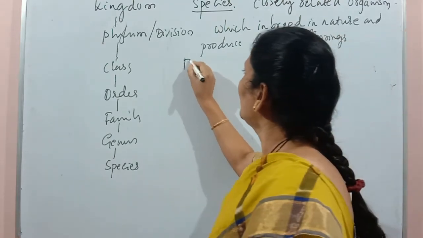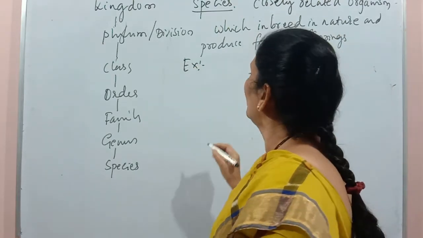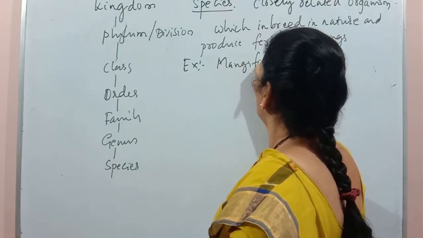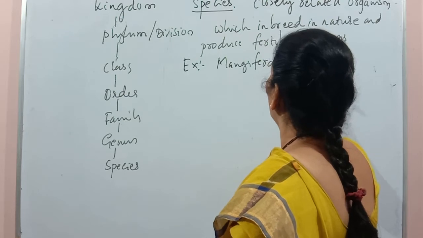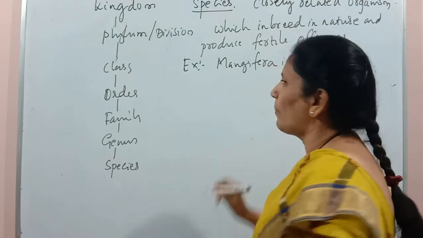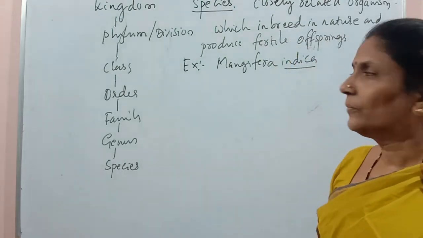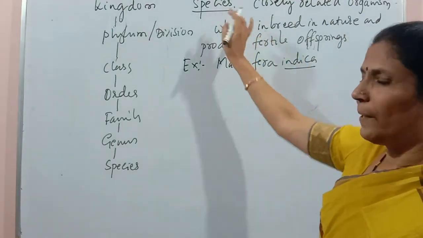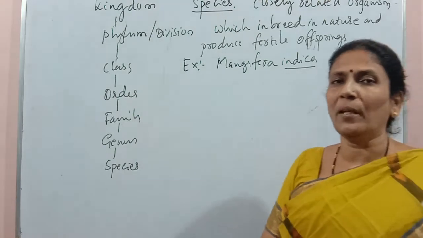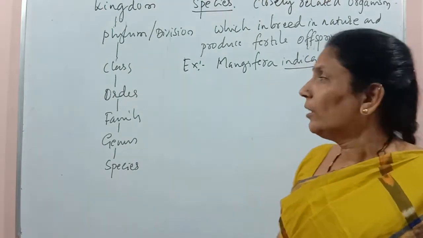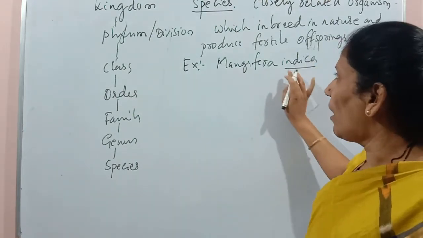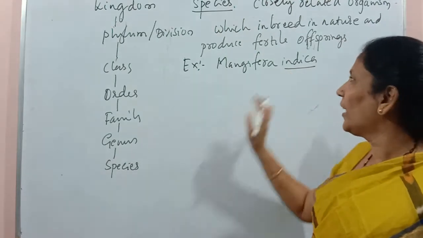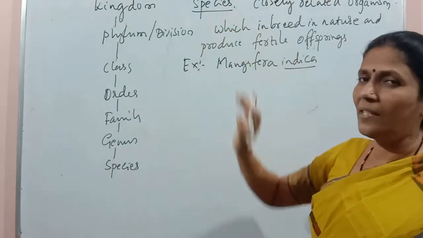Example for species: Mangifera indica. Here indica is the species name of mango. It's the scientific name of mango. Indica is a species because, as we know, in binomial nomenclature there are two words. One word is the generic name, the other one is the species name.